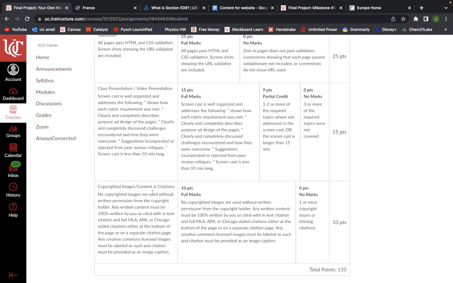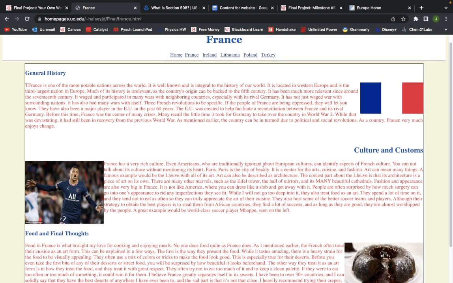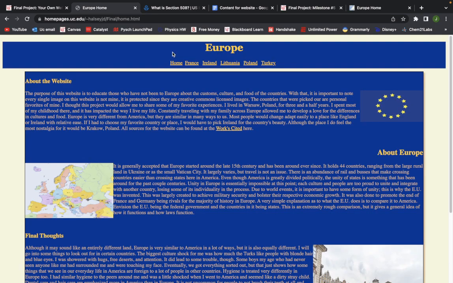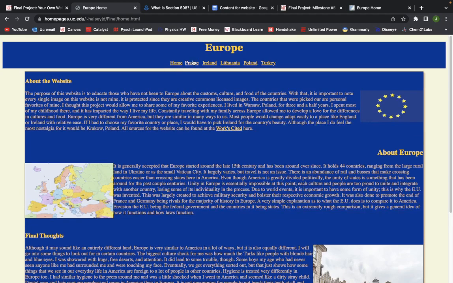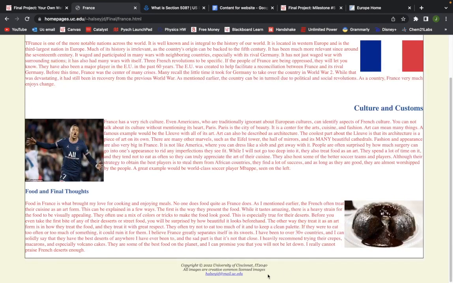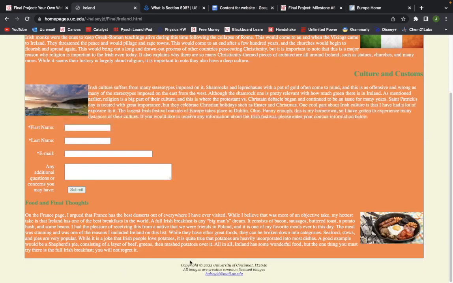Copyrighted images, citations. So I showed you my work cited. So that shows all of this has been cited. And so something I did was I used images that are all protected under the Creative Commons license. And I put it here, but I figured that wouldn't be enough. So I decided to put it at the bottom of every single page, to show that all images are Creative Commons.